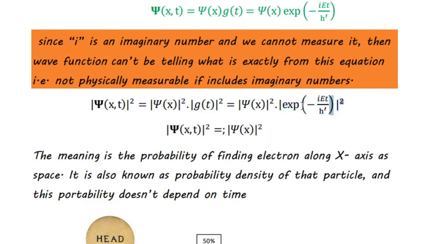So we are going to remove these values from the final form of the equation, because this is simply equal to 1, and this is proven in several places. You can check, or if you don't understand, I can tell you briefly how this exponential value reaches 1.